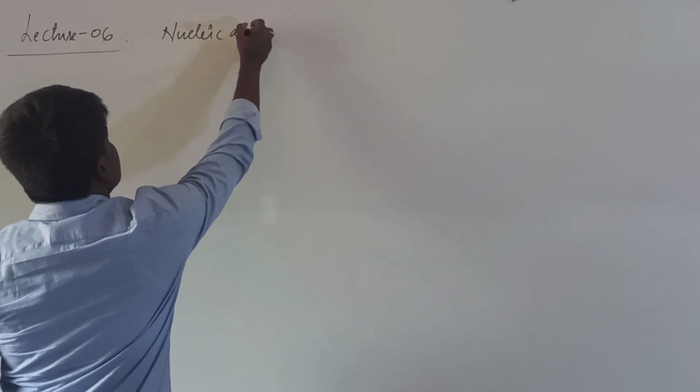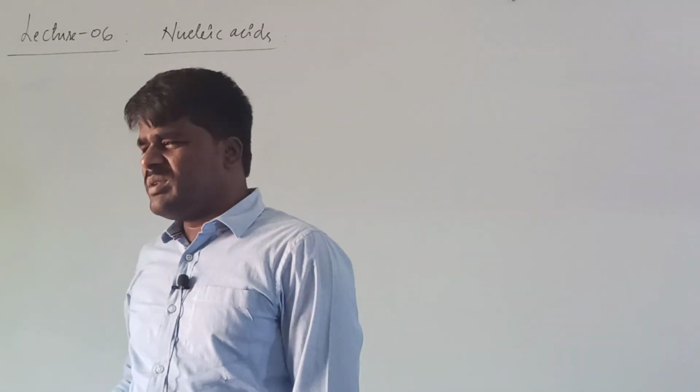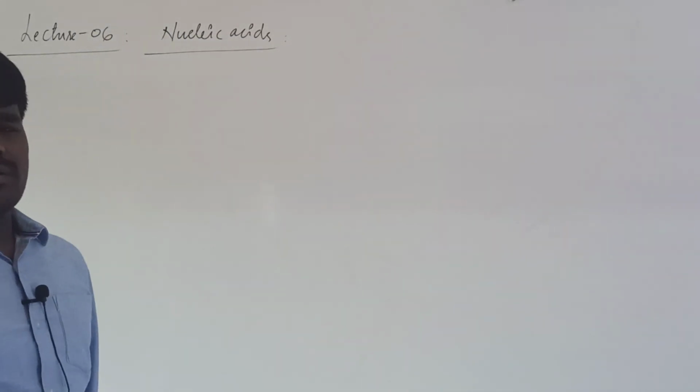Nucleic acids. Okay, the name itself suggests nuclei. These are substances that are present in the nuclei of cells, hence they are named nucleic acids. If you observe, every generation of each species will follow the characteristics of their ancestors.